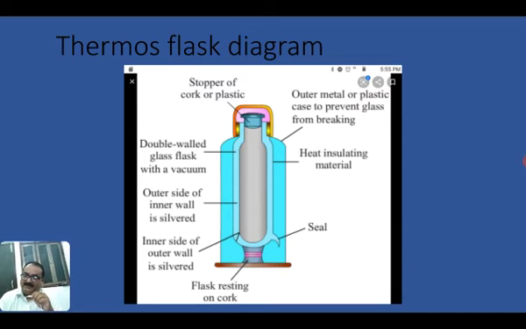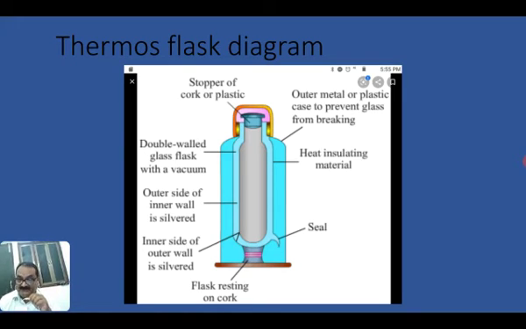If we take any thing, for example at 200 degrees centigrade, and we keep it in such an area where there is no conduction, convection and radiation, what will happen? That material does not lose the heat. The temperature remains 200 degrees centigrade.